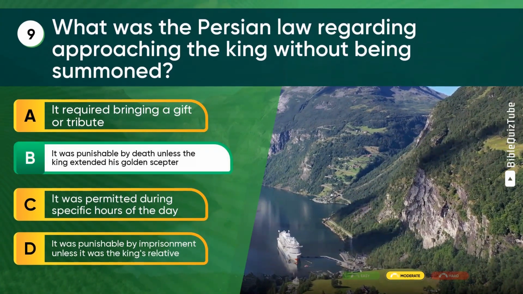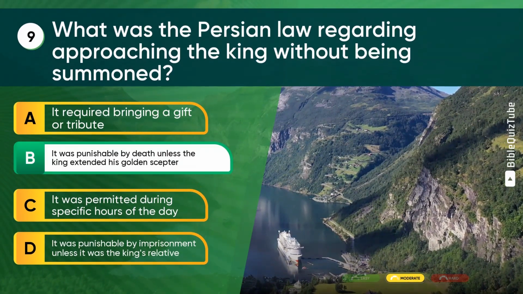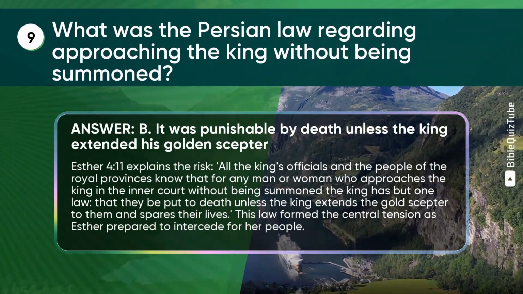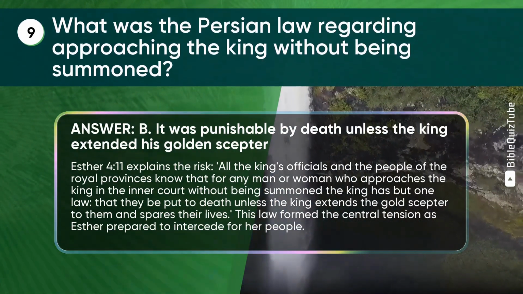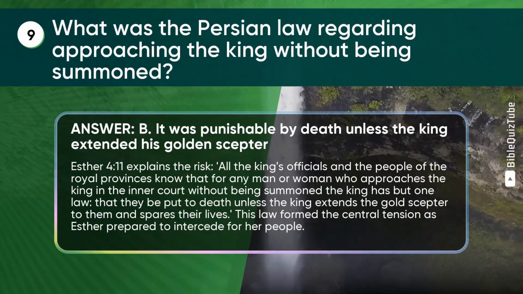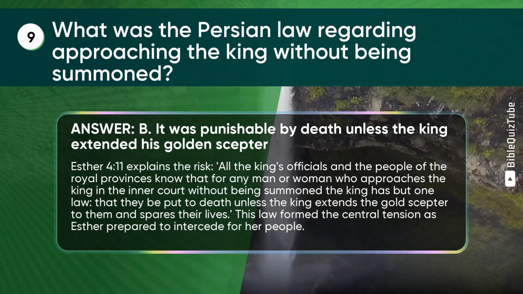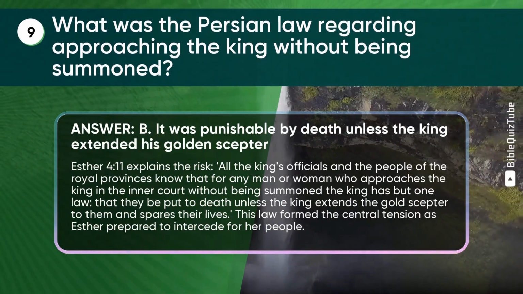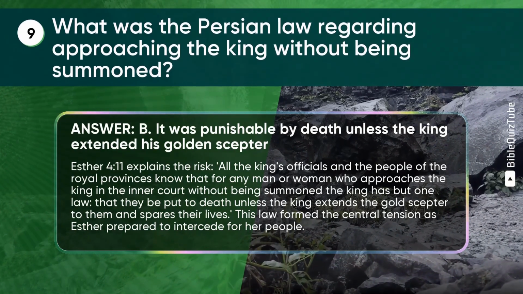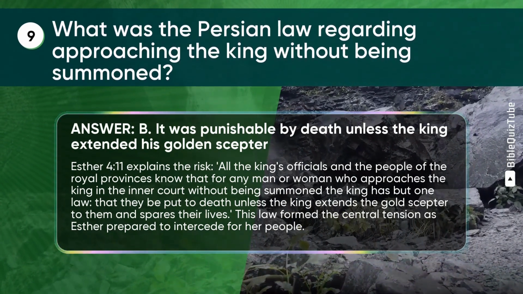The correct answer is B. It was punishable by death unless the king extended his golden scepter. The explanation. Esther chapter 4 verse 11 explains the risk. "All the king's officials and the people of the royal provinces know that for any man or woman who approaches the king in the inner court without being summoned, the king has but one law, that they be put to death unless the king extends the gold scepter to them and spares their lives." This law formed the central tension as Esther prepared to intercede for her people.